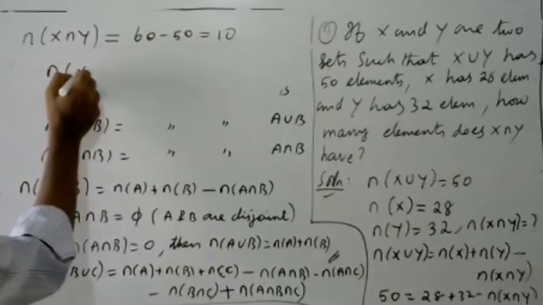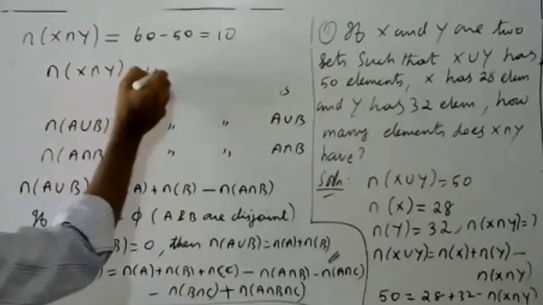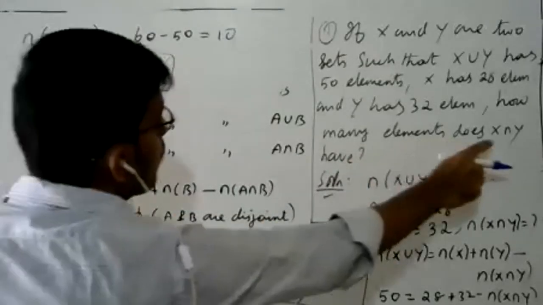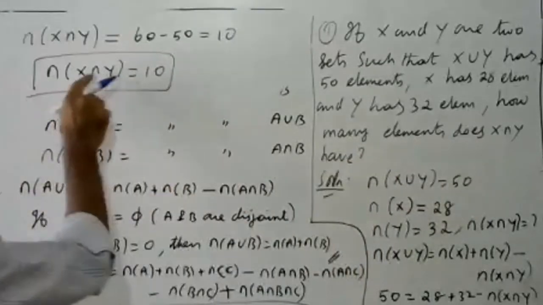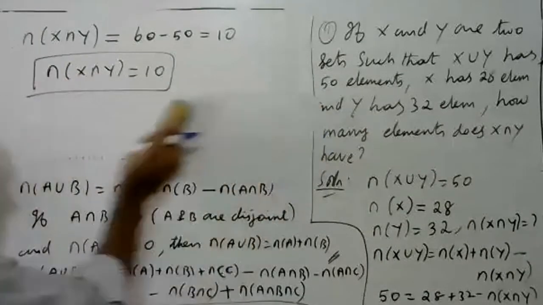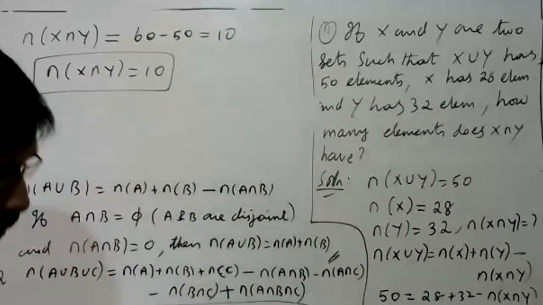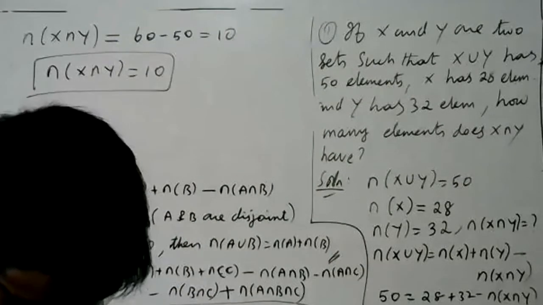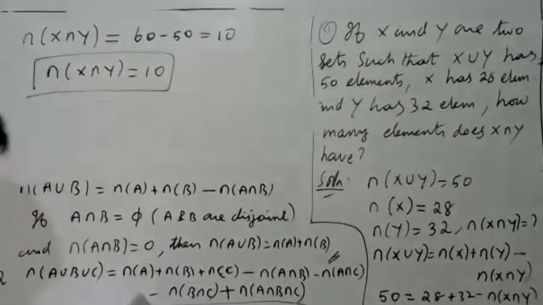Therefore n of X intersection Y is 10. It is a very simple problem based on the first formula. Now look at the next problem.